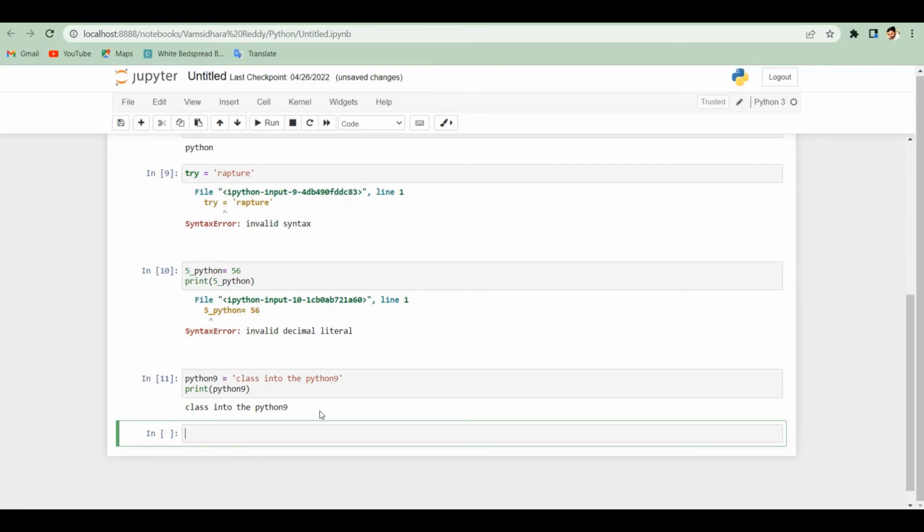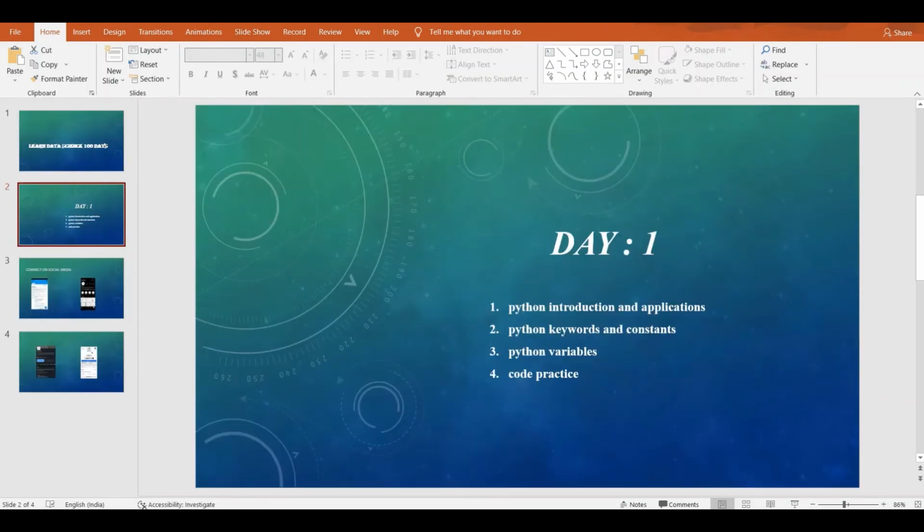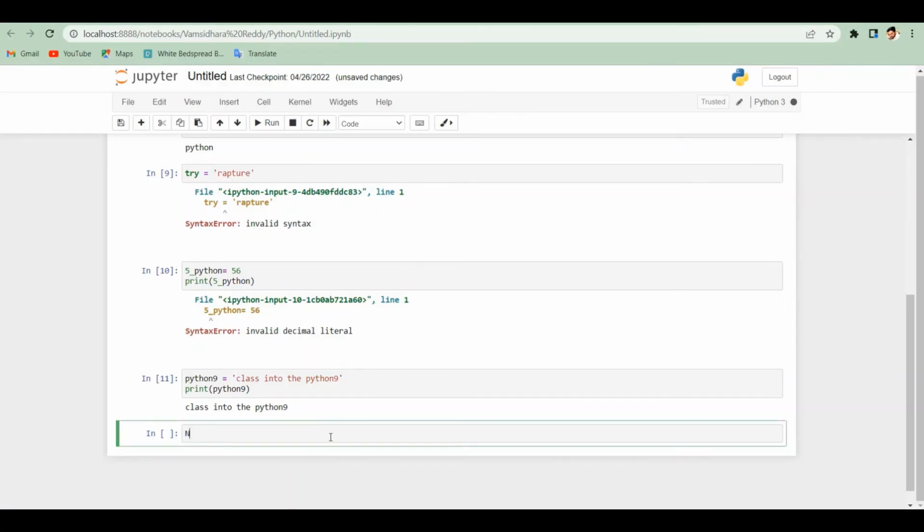Exactly what do we get? Here we get class in Python9. So this type of method we can also use to create variables, and the first thing is to follow these rules, and only then can you easily create variables.